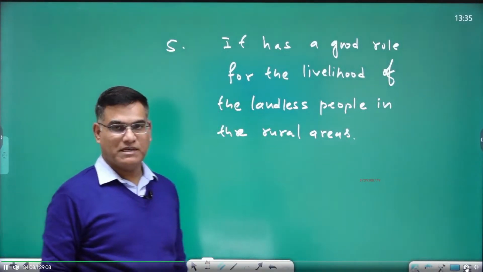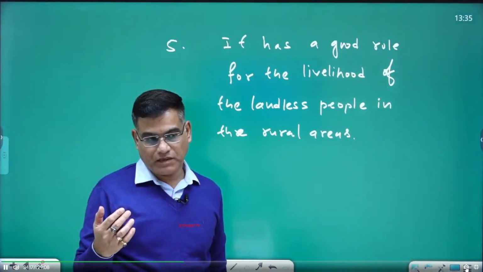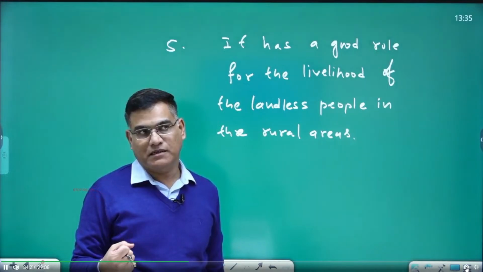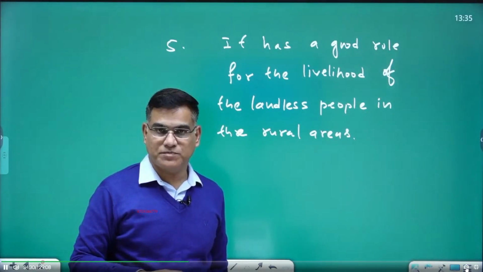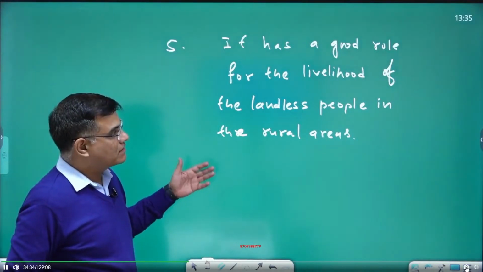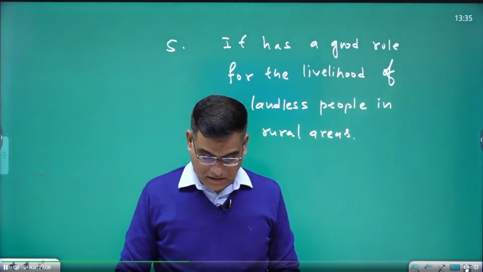It has a good role for small marginal farmers, but it also has a good role in the livelihood of those people who are landless. Landless people in rural areas do not have enough money to purchase land, but they can rear animals such as goats and sheep. So such animals can support them in their livelihood. So it provides livelihood security also to rural men and women.